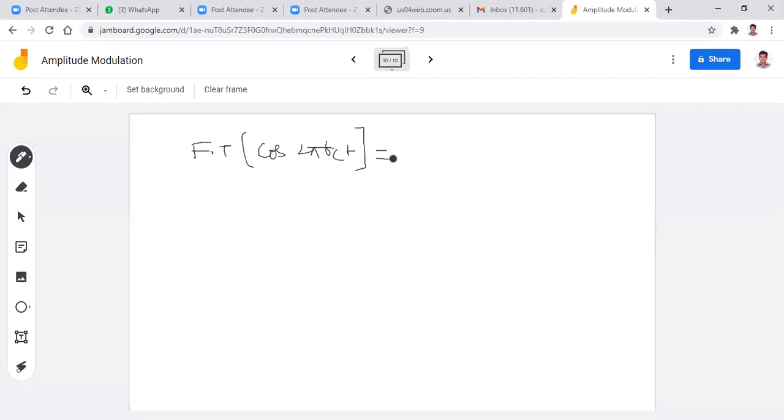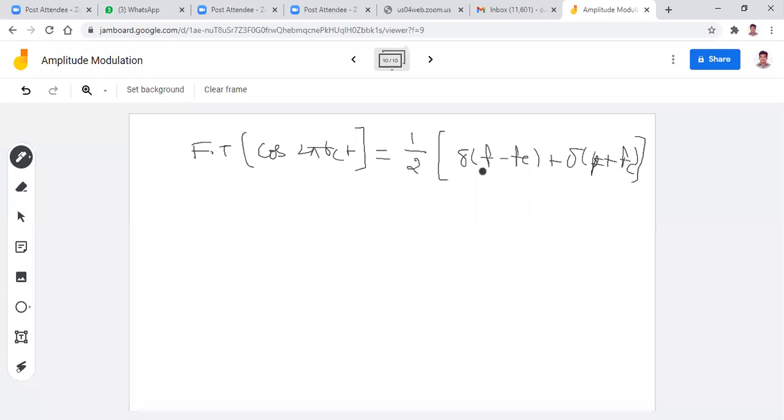Don't know? The Fourier transform of cos 2 pi fc t, the answer is 1 by 2 delta of f minus fc plus delta of f plus fc. I think you know it in terms of omega, right?